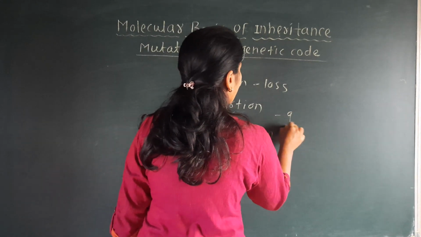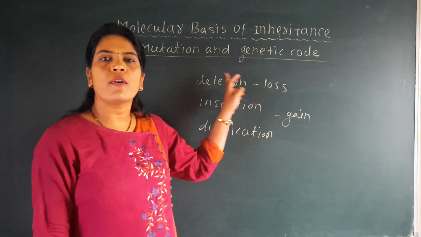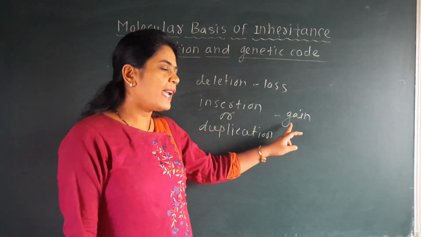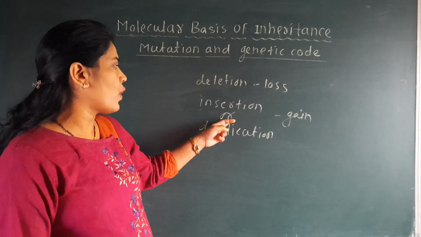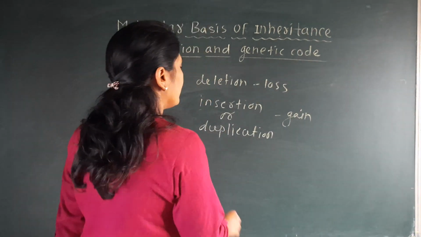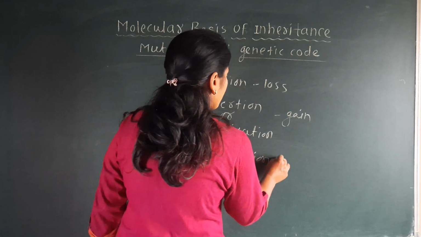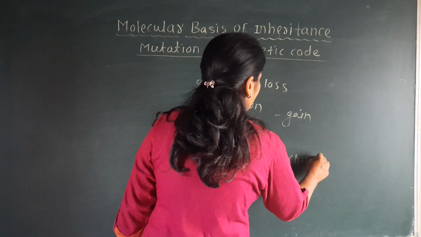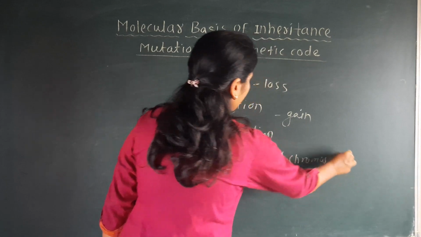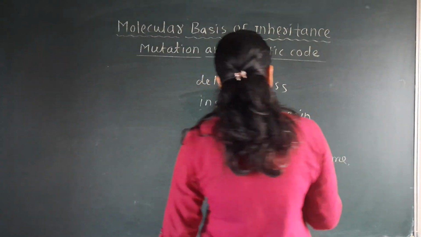This is called gain. In the mutation, either there is a loss, which we call deletion of the segment, or gain, which we call insertion or duplication of the gene, and which results in the alteration of the chromosome. There will be a change in the structure of the chromosome, that is called the alteration of the chromosome.